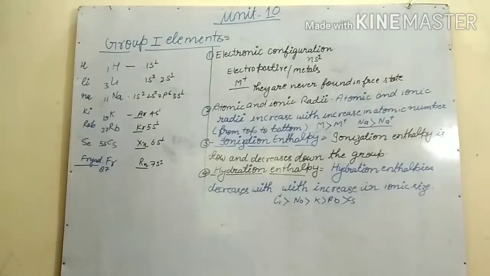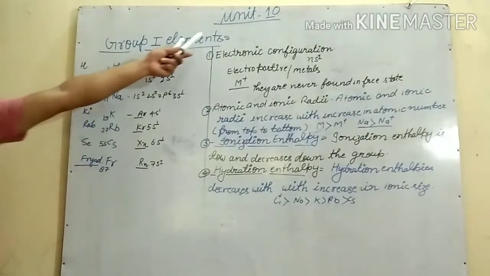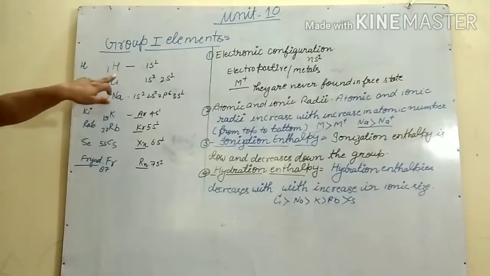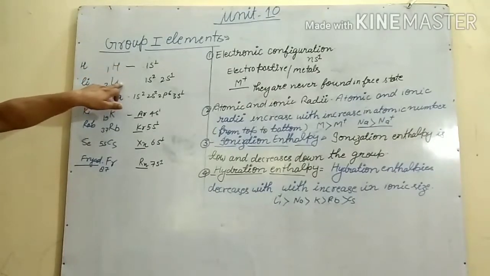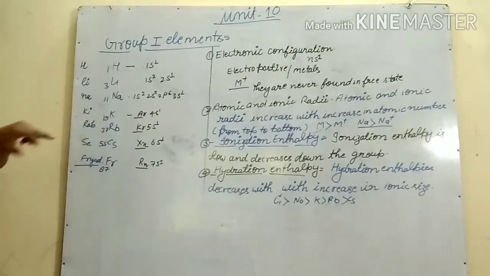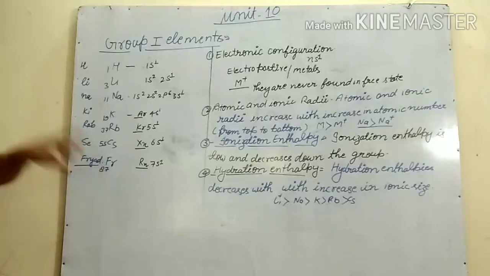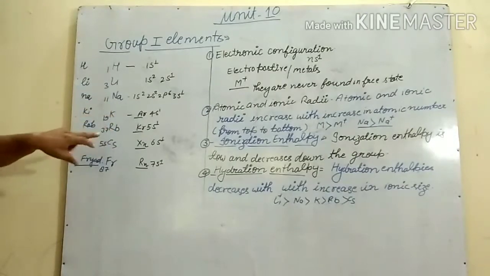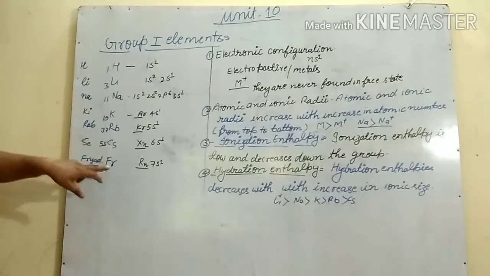Our next topic is group first elements. What are the group first elements? They are hydrogen, lithium, sodium, potassium, rubidium, cesium and francium.